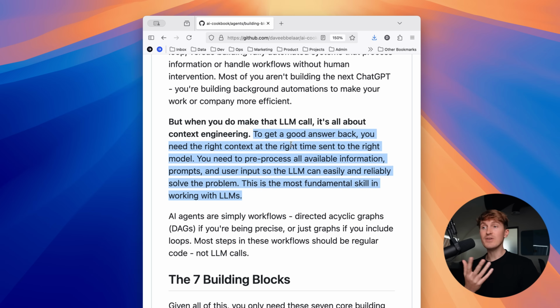And when you get to that point, it's all about context engineering. Because in order to get a good answer back from an LLM, you need the right context at the right time sent to the right model. So you need to pre-process all the available information, prompts, and user inputs so the LLM can easily and reliably solve the problem. This is the most fundamental skill in working with LLMs.